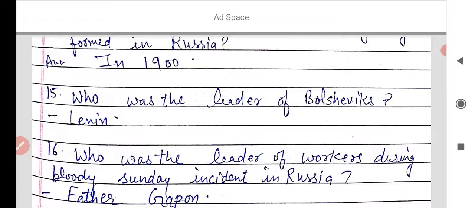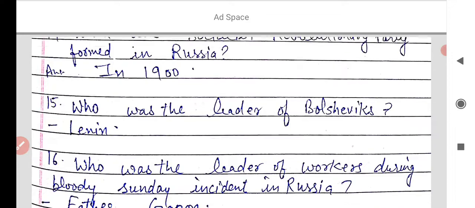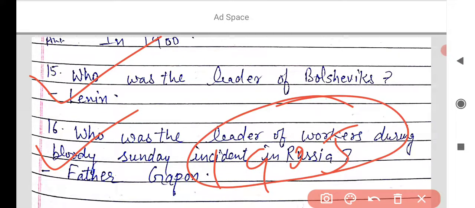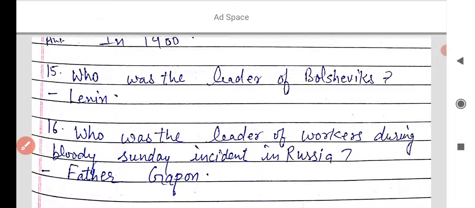And the leader of the Bolsheviks was Vladimir Lenin. You learned in the lesson that Vladimir Lenin was the leader of the Bolsheviks. The next question is, who was the leader of workers during the Bloody Sunday incident in Russia? You learned that in 1905 there was a Bloody Sunday incident where 300 workers were killed by the troops. Father Gapon was the leader of workers in Russia during that incident.